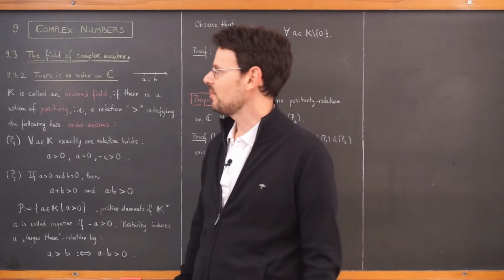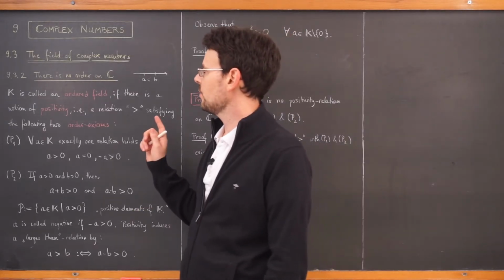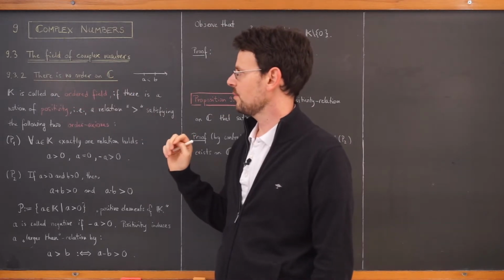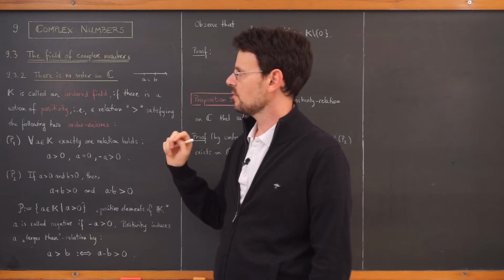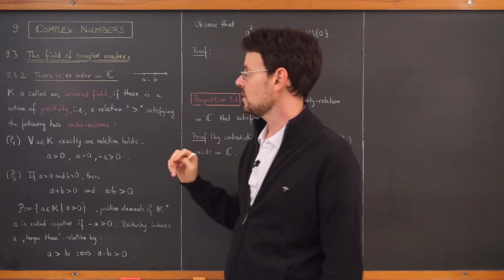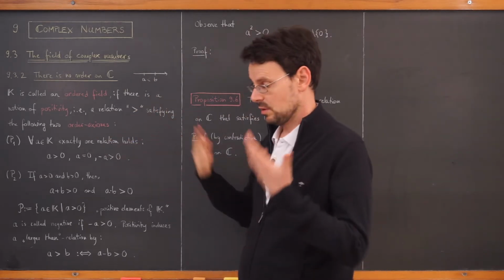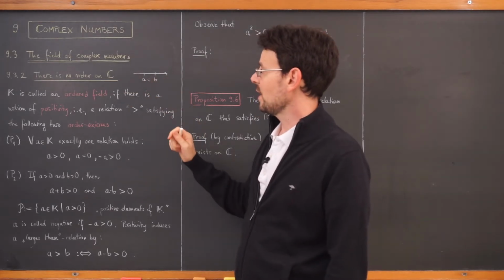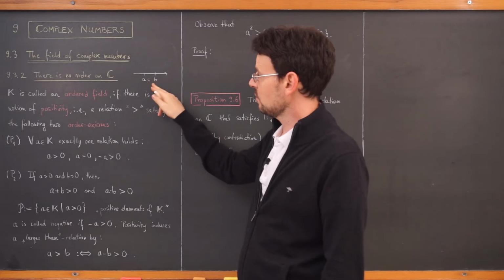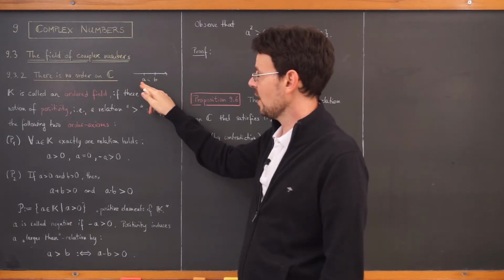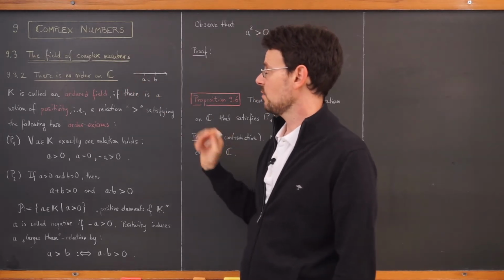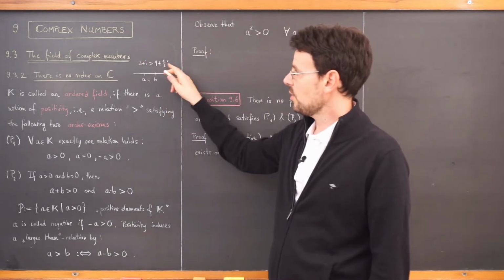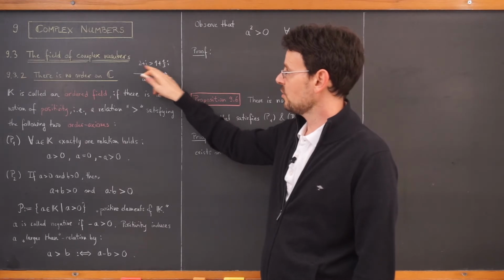Hello and welcome everybody. Today we are going to learn that it is impossible to put an order relation on the complex numbers. And this was a source of confusion for, I think, many centuries, because people back then, and still today, were and are used to the natural order relation on the real line. Like here, if I have this situation, then of course B is larger than A because it lies farther to the right than A. So maybe it's also possible to have such kind of order relation on the complex numbers.